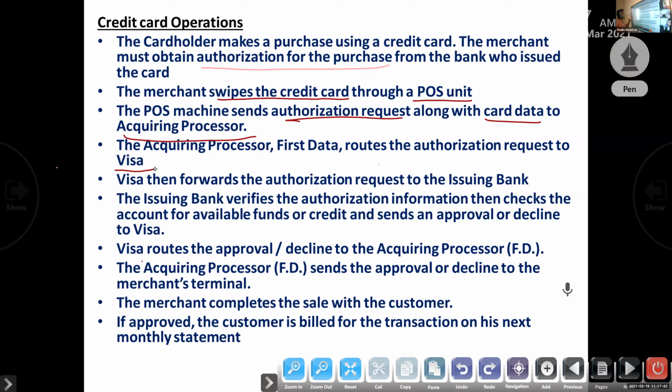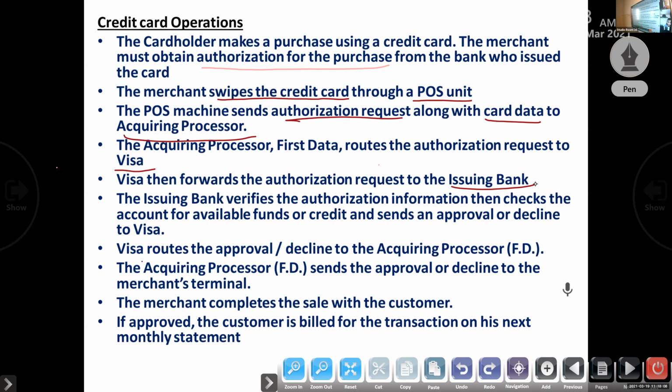Then the card association, Visa, forwards the authorization request to the issuing bank. So the machine sends the authorization request along with the card details to the acquiring processor, then the acquiring processor sends the request to Visa, then Visa sends it to the issuing bank.